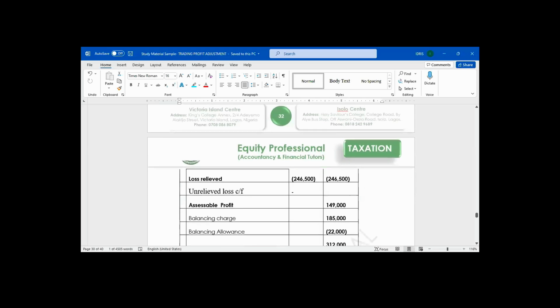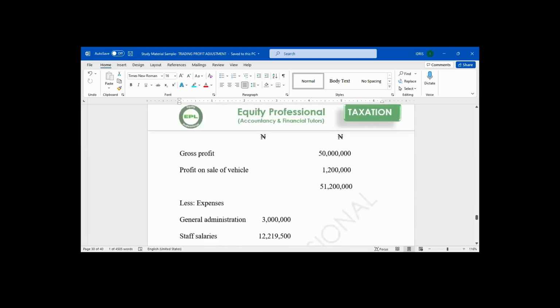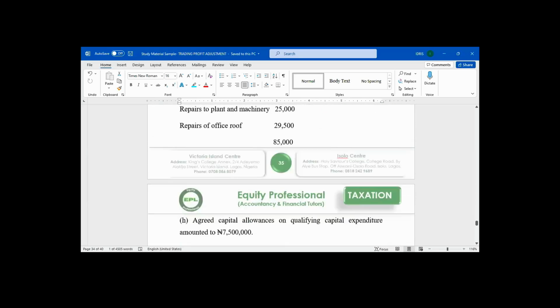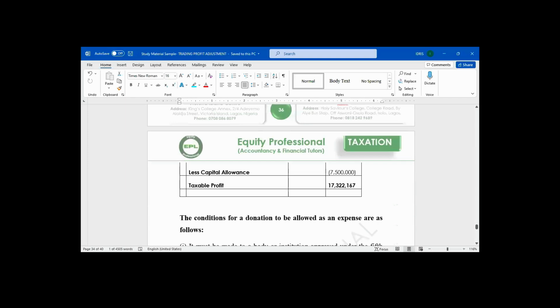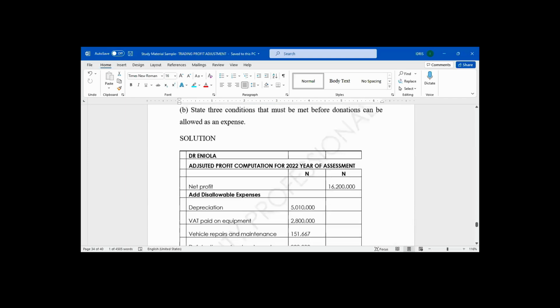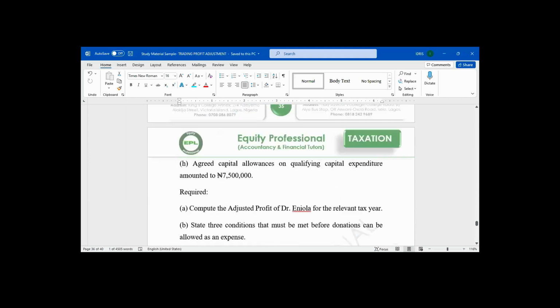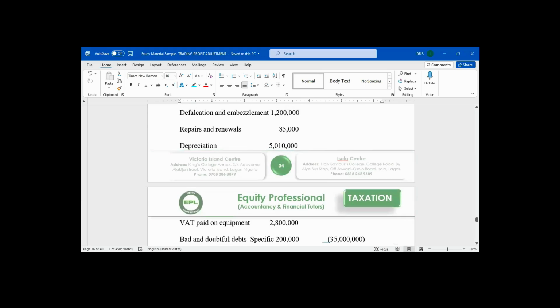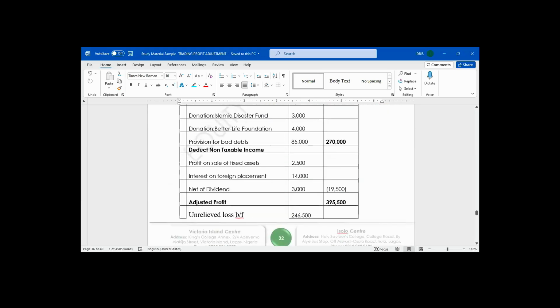So, ladies and gentlemen, we have so many questions here that we can touch on adjusted profit. I would like us to go back to personal income tax.